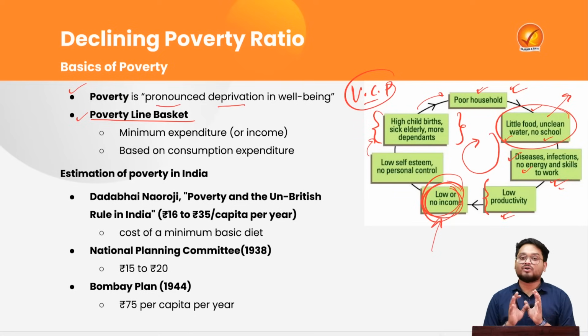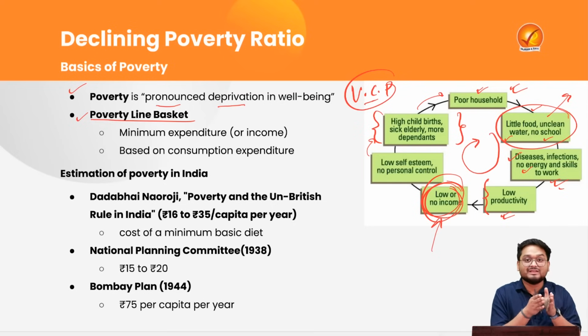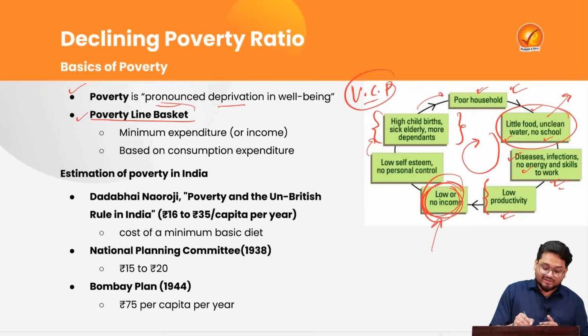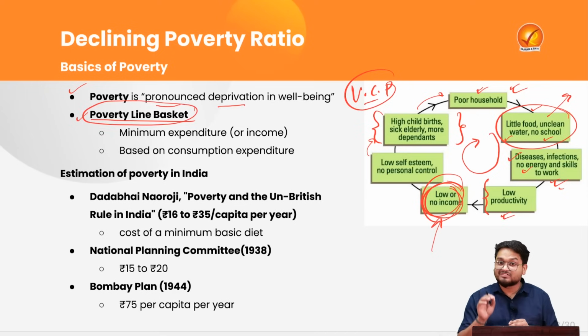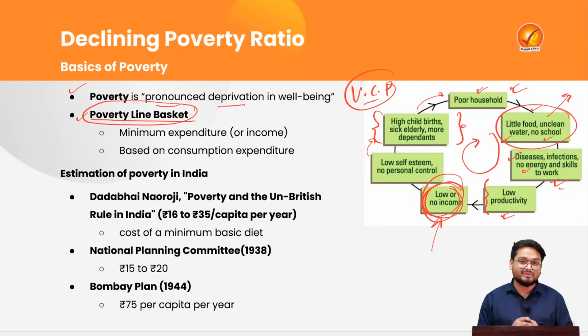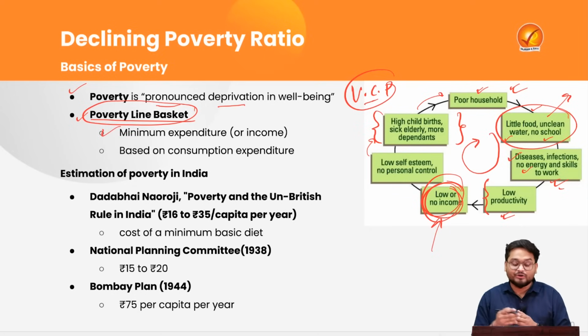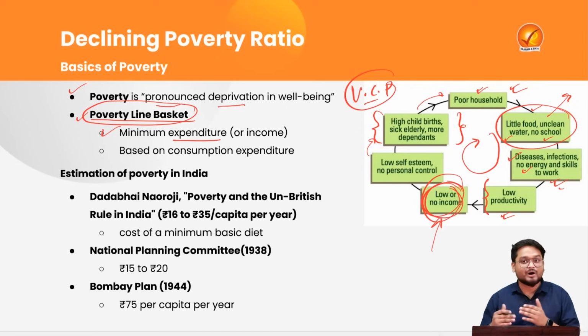So if we take all the expenses as a sum of, for example, 20,000 rupees per month for a particular family to have basic needs fulfilled, that is actually the poverty line basket, the basket of all the essential and basic minimum needs of human beings. So this is actually referring to the minimum expenditure that a poor household needs to spend to actually come out of poverty.